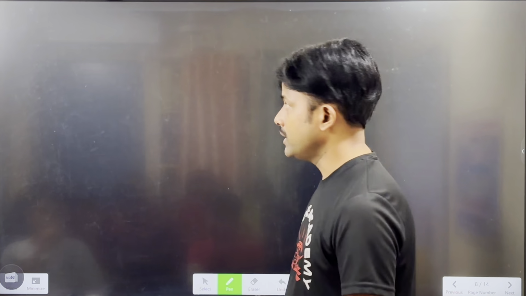In the s subshell, two electrons enter, and in the p subshell, how many electrons are there in the remaining? 4 electrons enter into the p subshell. To get the filled configuration, it requires 2 more electrons, and these 2 electrons are unpaired electrons. They are not paired. You have to represent it like this. These 2 electrons are not paired, the remaining electrons are paired.